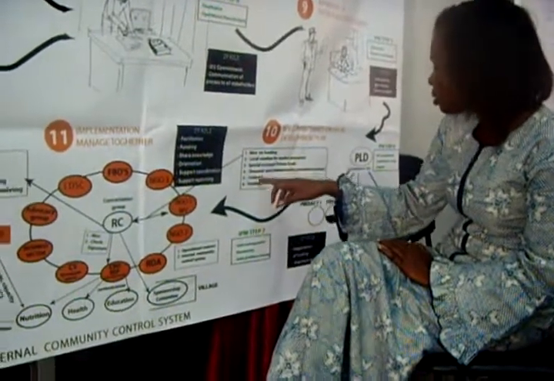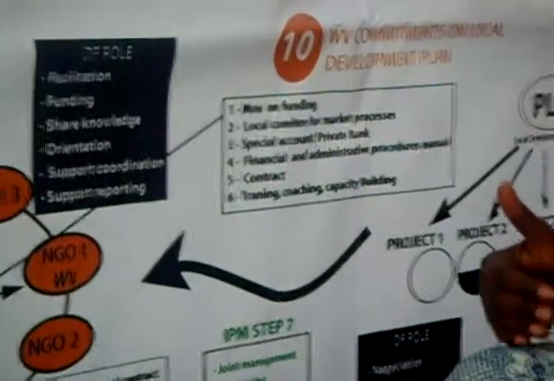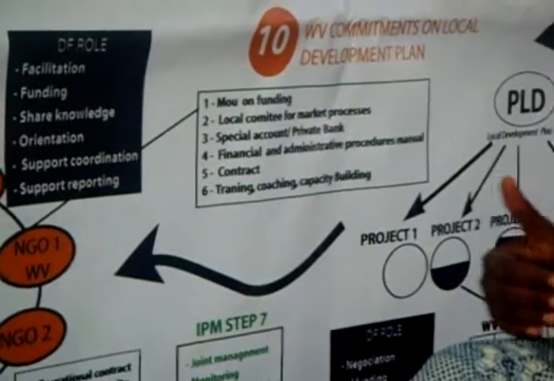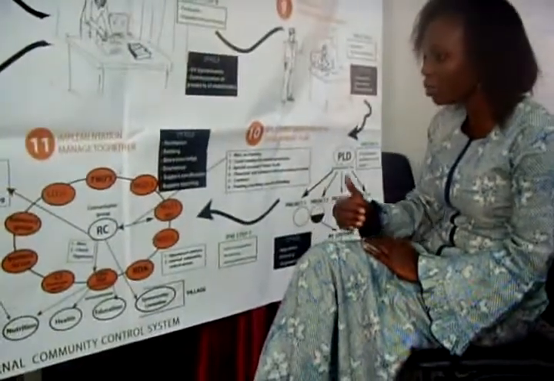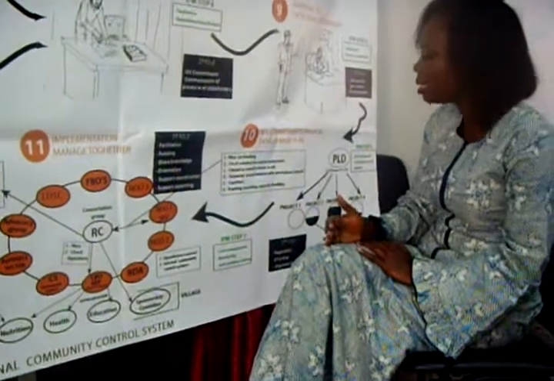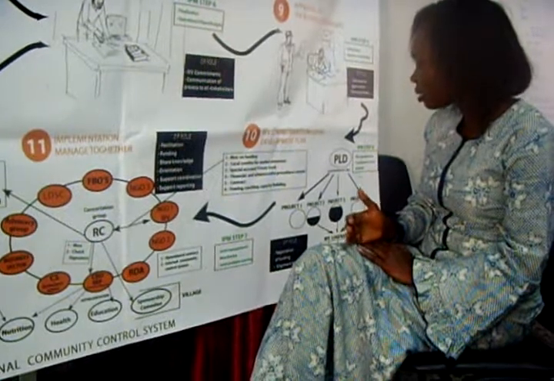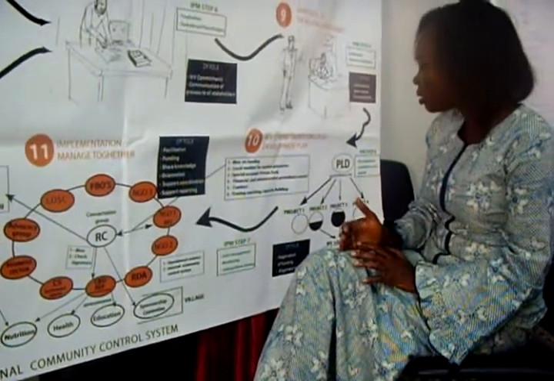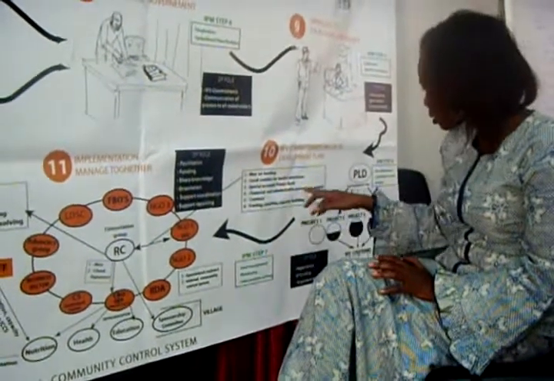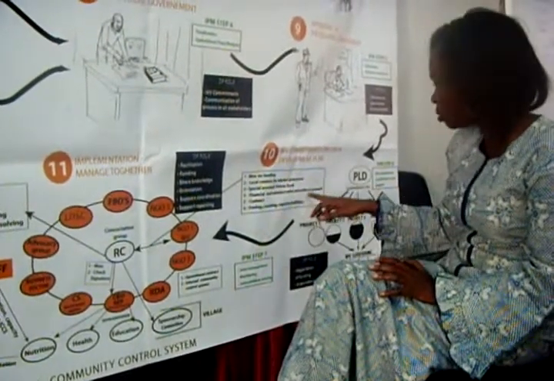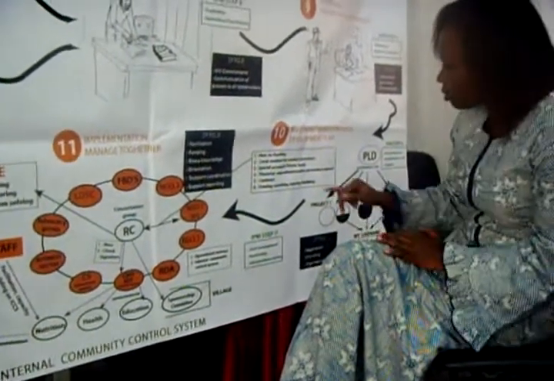And based on the financial administrative procedures manual, we will define all the administrative and operational steps in terms of finance. Who is going to ask for payment, who is going to sign, who is going to do what, to ensure that we also respect the World Vision financial manual and administrative procedures. So while we define this document, we will refer to World Vision, which is our big reference.